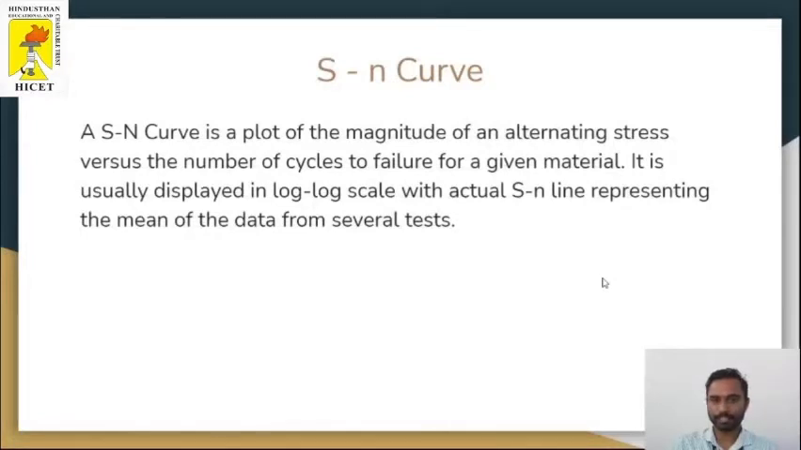SN curve. An SN curve is a plot of the magnitude of alternating stress versus the number of cycles to failure for a given material. It is usually displayed on a log-log scale with the actual SN line representing the mean of the data from several tests. This SN curve is where we analyze the stress on the material against the number of cycles to failure. You only consider the magnitude of that stress, not the type of stress. For example, tensile, compression, torsion, we take only the magnitude of that load.